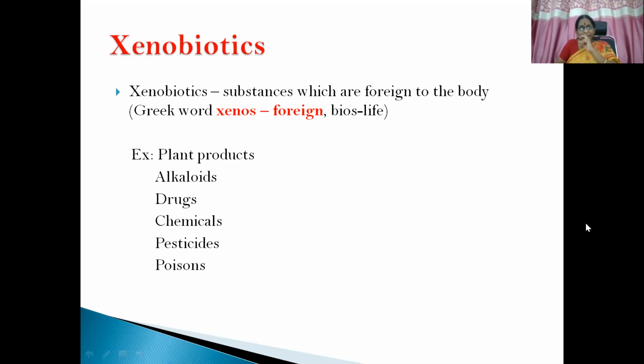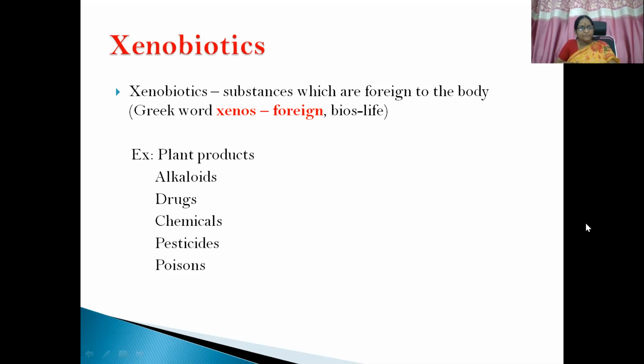And apart from that, regarding my topics, I'll be collecting the information from 7 standard textbooks for the general topics. And for the therapeutics topics, I'll be covering around 10 to 12 books. So you don't need to go anywhere for the topics which I discuss or I teach. Okay, so you can just go through the PPT. And in some areas, I have given the text also so that you'll be able to write in your examinations also. But I'll be giving the explanation part from my side. And then regarding my topics, I'll be telling which book you have to refer properly.